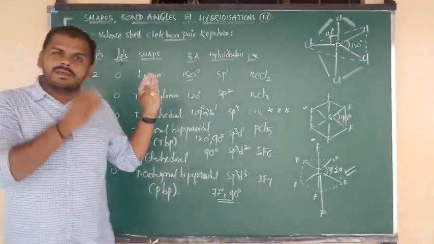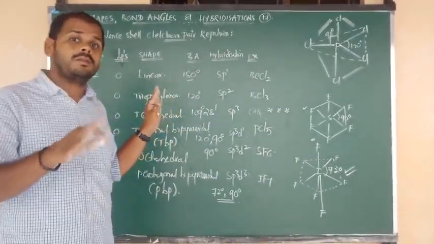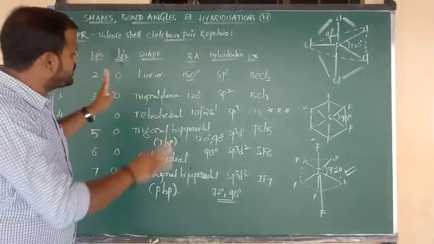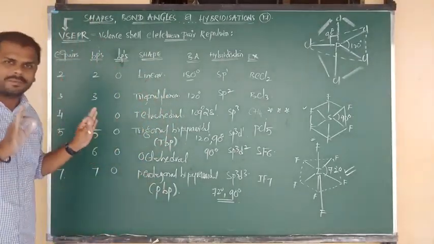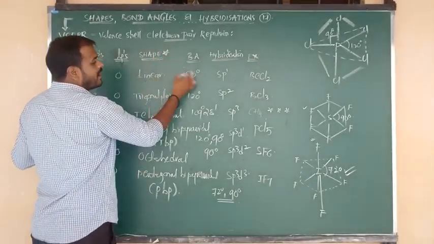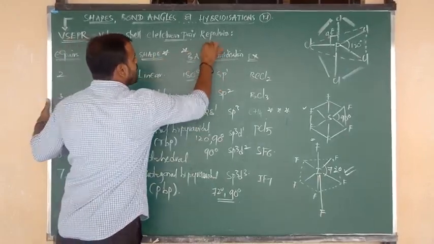This is evergreen information. Whatever the topic, you have to remember each and every point. Especially your focus should be on the shape, respective bond angle and respective hybridization.